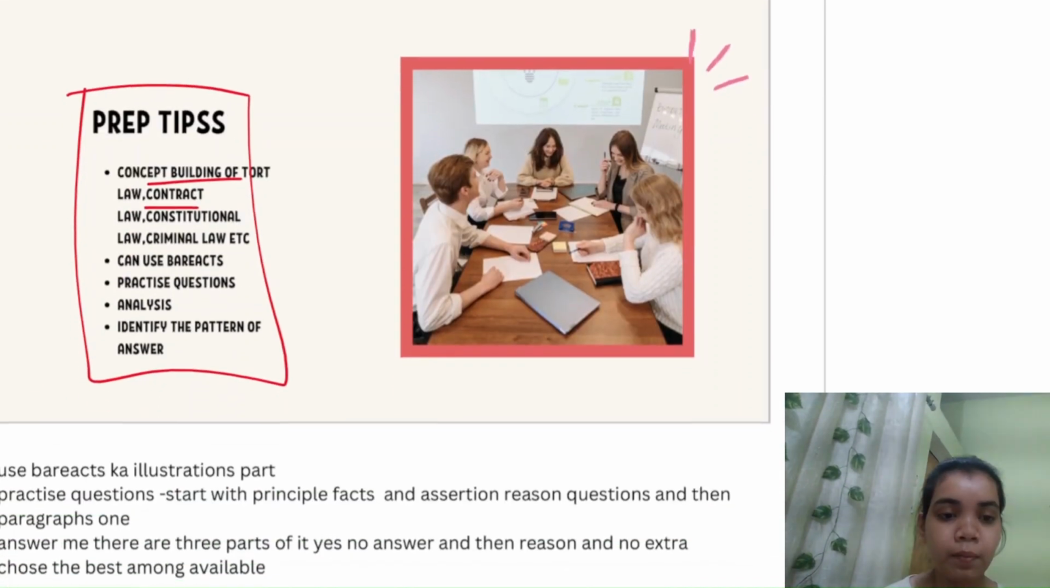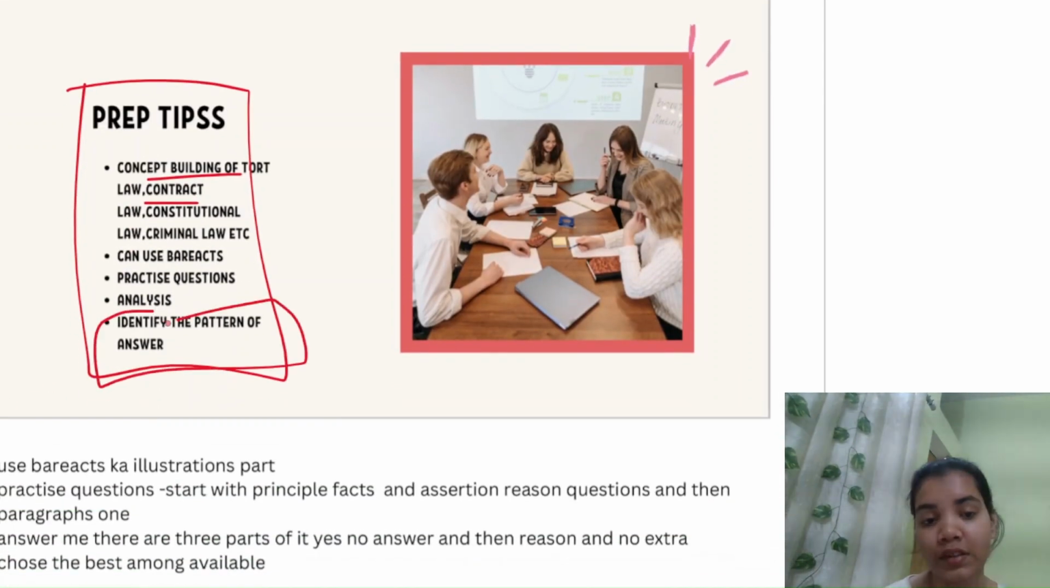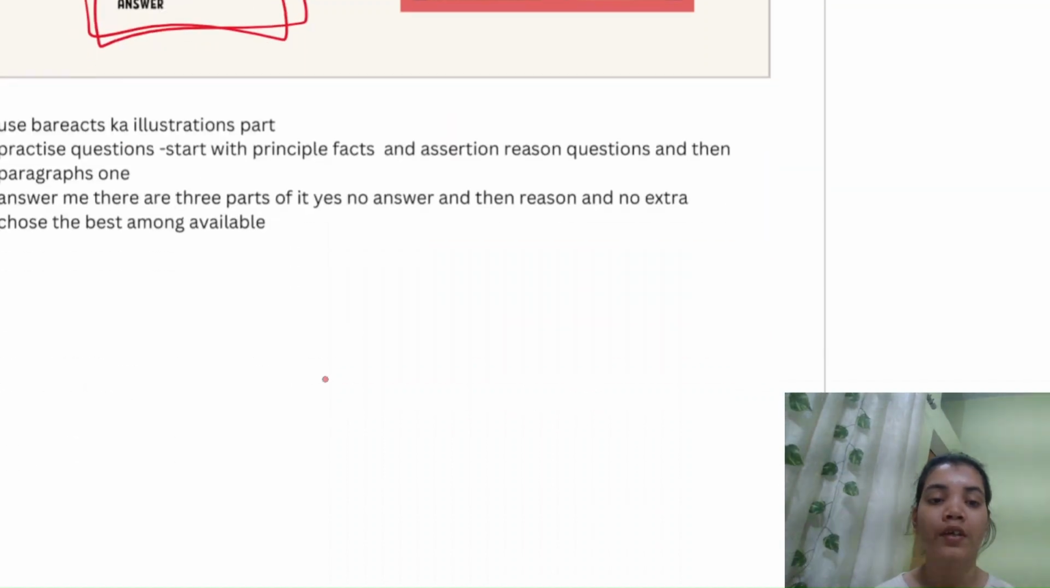All of those things. And this part, identify the pattern of answer, I'll be telling you later, because right now you won't understand it that much. So yeah, this I'll be considering and telling you later.